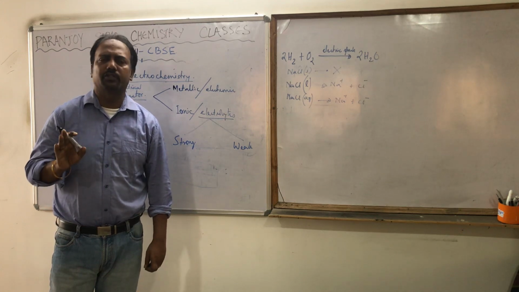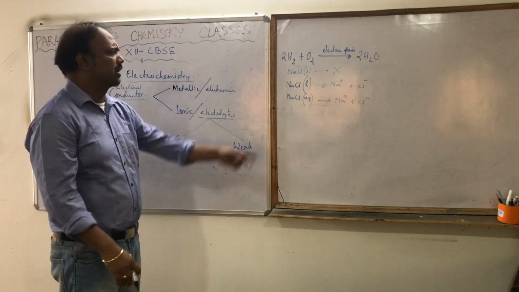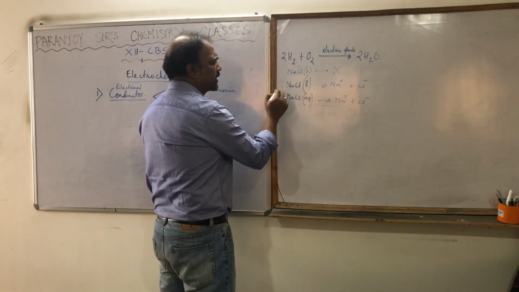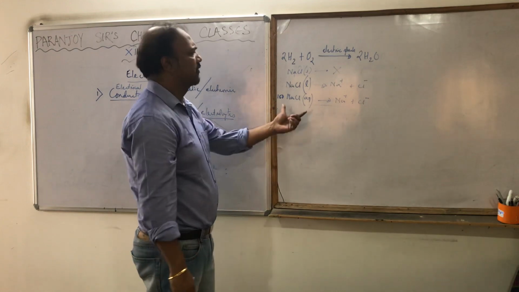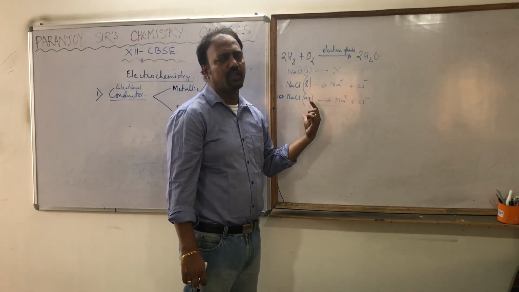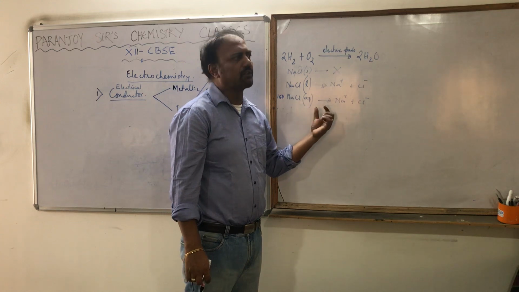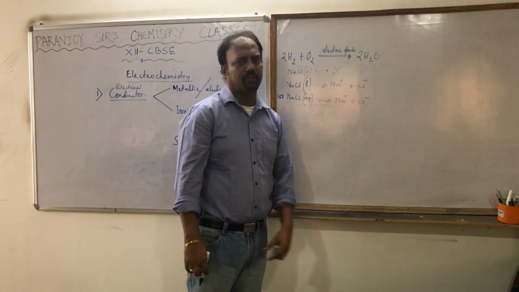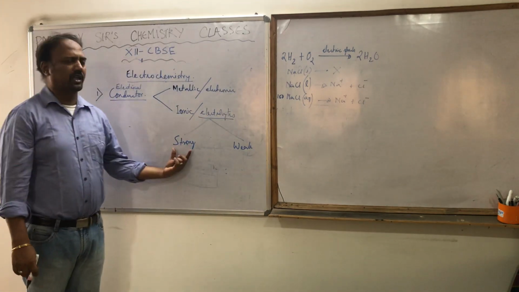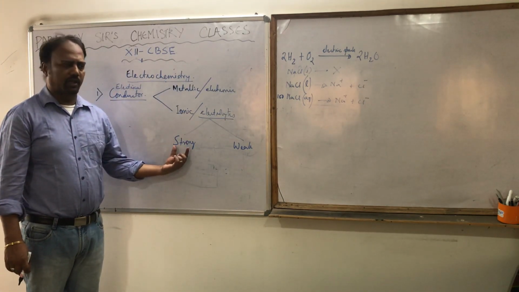For example, sodium chloride. If I take 100 sodium chlorides, maybe 99 will dissociate into sodium positive and chloride negative, and 1 will remain as sodium chloride. That's an example of a strong electrolyte.